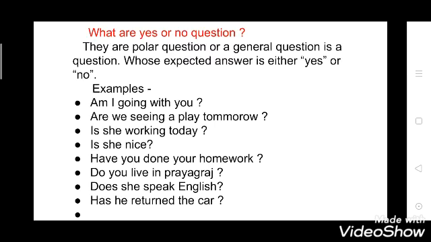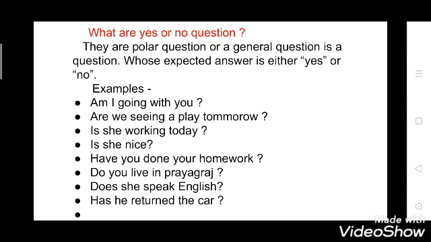Now here is what yes or no questions are. They are also called polar questions or general questions, which we ask daily in our life, whose expected answer is either yes or no. So examples are, am I going with you? In reply you will say yes or no. Are we seeing a play tomorrow? In reply, yes or no.